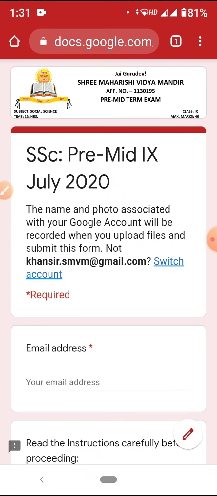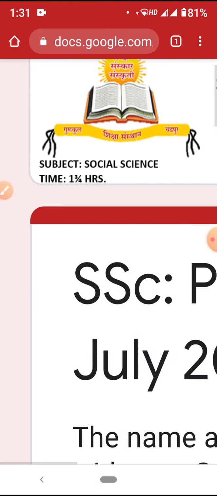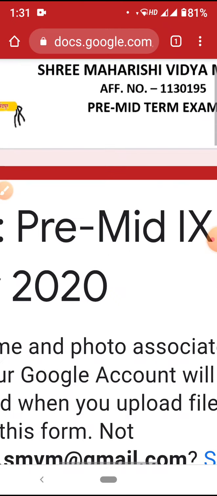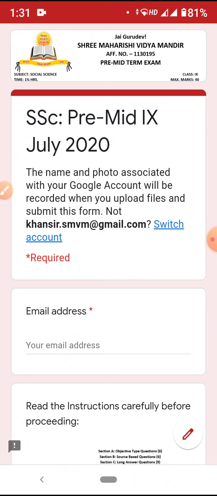So this is the form of the class 9 standard paper. This is a bit lengthy paper. So what process will we have to do? Make sure this is the class 9th social science paper. The time given is this much. For classes 6 to 8, this information will change.